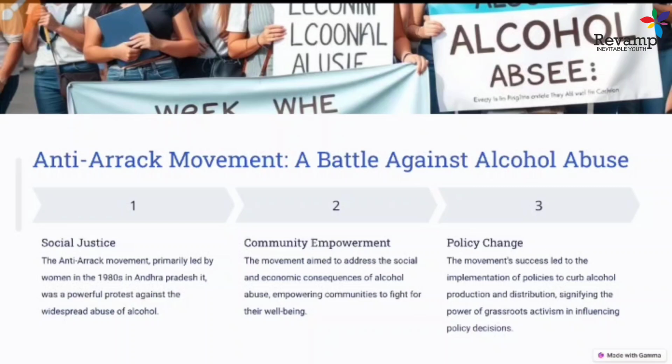These anti-arrack movements mostly influenced women, and women were mostly affected by it. So it was also a sort of women's movement. The anti-arrack movement, on the other hand, and the women's movement at that time, started talking about the custom of dowry, sexual abuse at work, and a lot of new things started with this anti-arrack movement. So this was one of the issues at that time period.